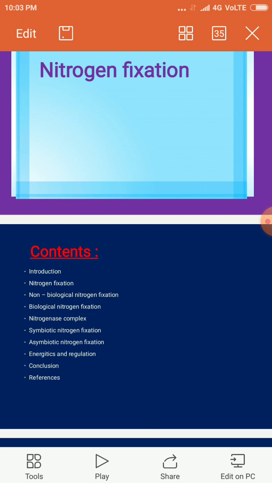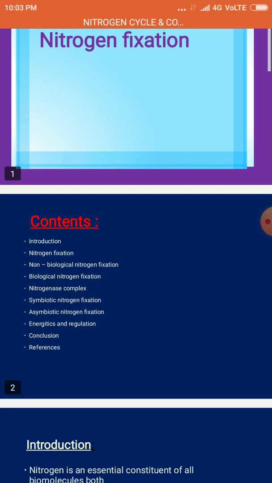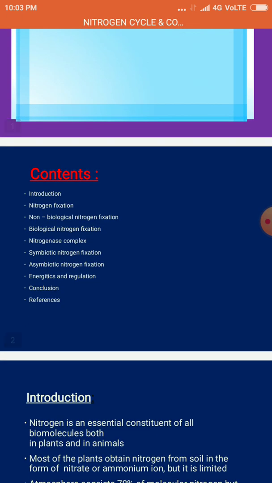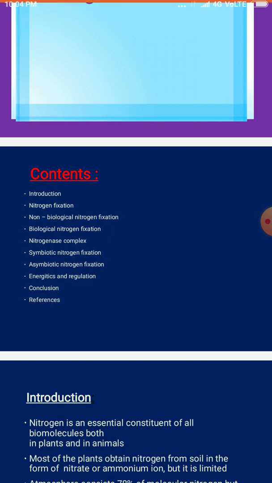So, what are all the contents covered in this particular nitrogen cycle chapter, or the nitrogen fixation? Let us see. First, we will be discussing the nitrogen cycle introduction. Next is nitrogen fixation. After that, non-biological nitrogen fixation.